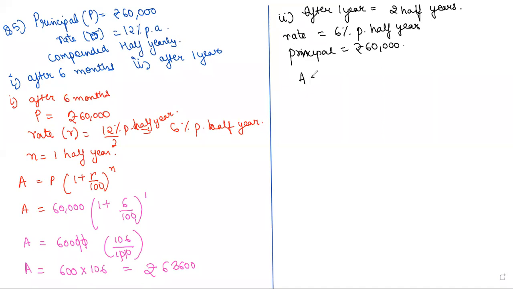So amount will be equal to principal into 1 plus rate by 100 raised to the power time. So amount will be equal to 60,000 into 1 plus rate, 6 by 100, raised to time, 2 half years. Solve this and find the amount.